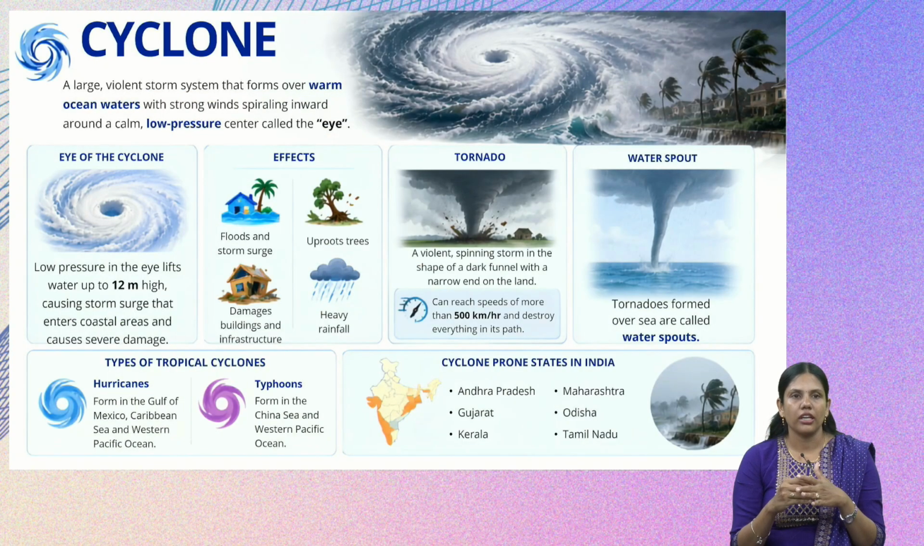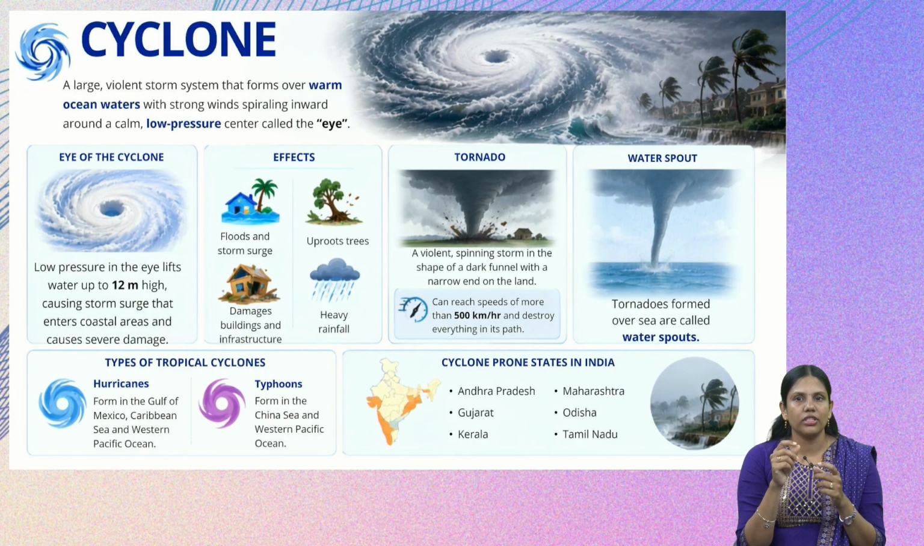The next phenomenon is the cyclone. We all might have heard the word cyclone many times. Now what is a cyclone? It is a large violent storm that forms over warm ocean waters, with strong wind spiraling inward around a calm low pressure center called the eye.